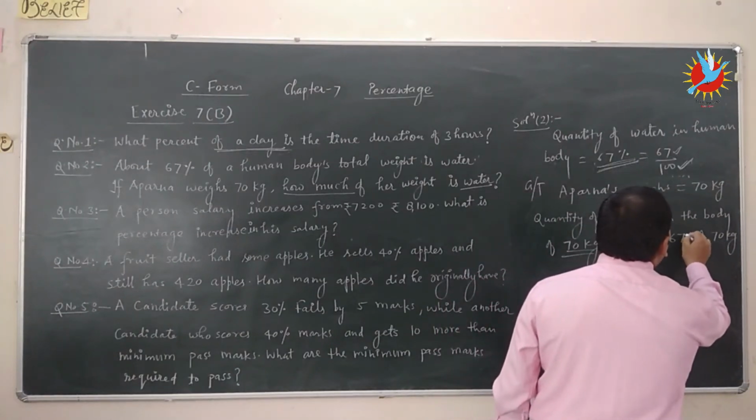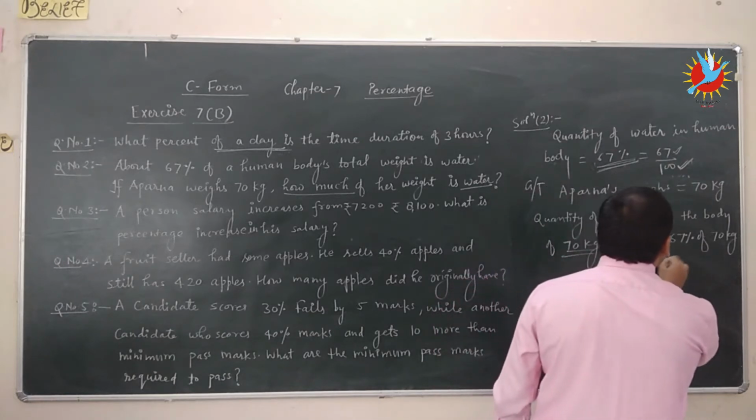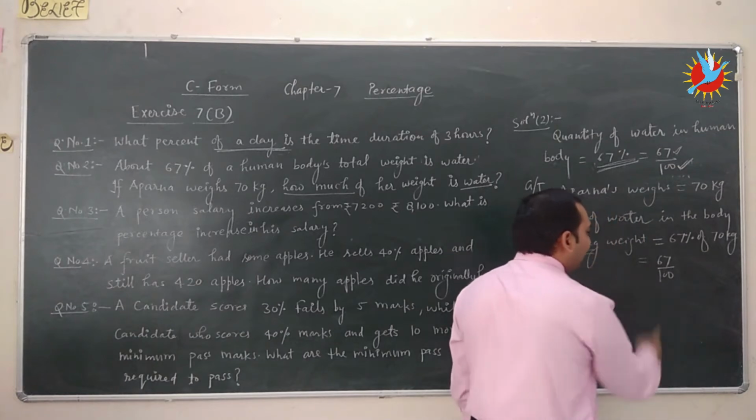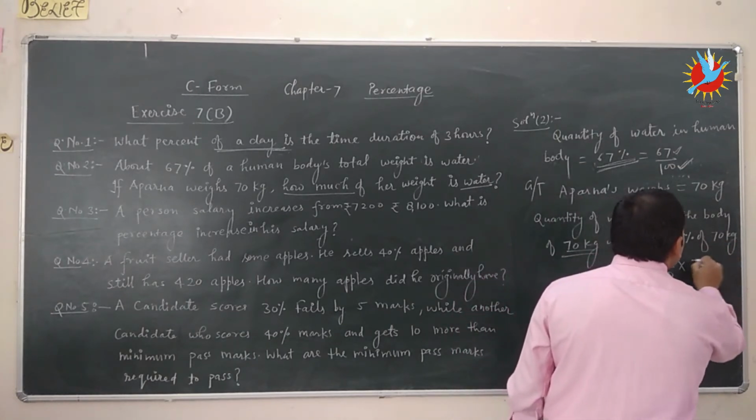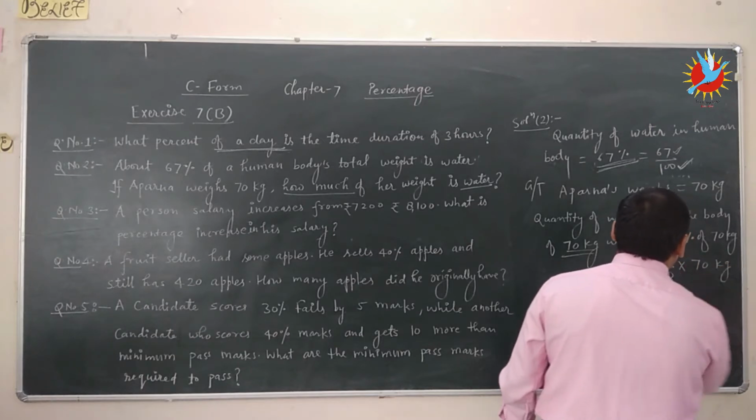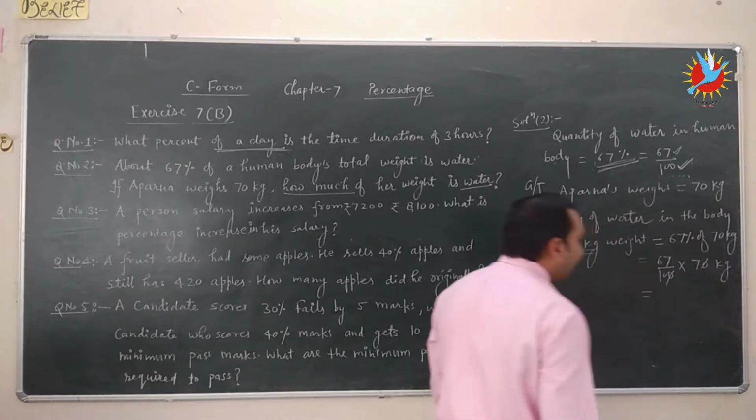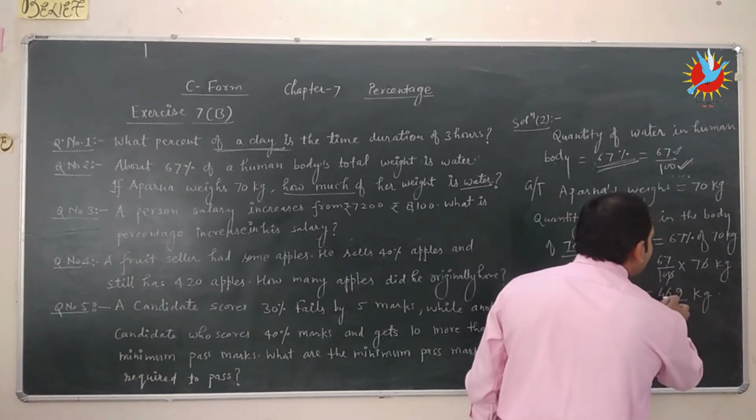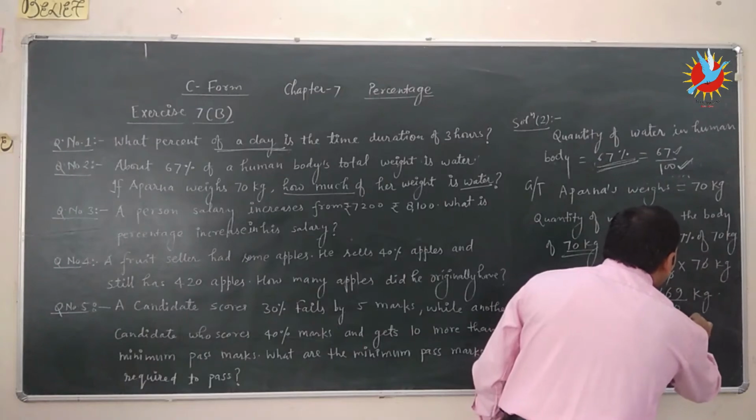67% of the body is water. So we write 67 upon 100. We convert the percent into the fraction and then multiply. Of means multiply. 70 kg, which is equal to 67, 10 cancel. Here 469 upon 10 kg, which is equal to 46.9 kg.